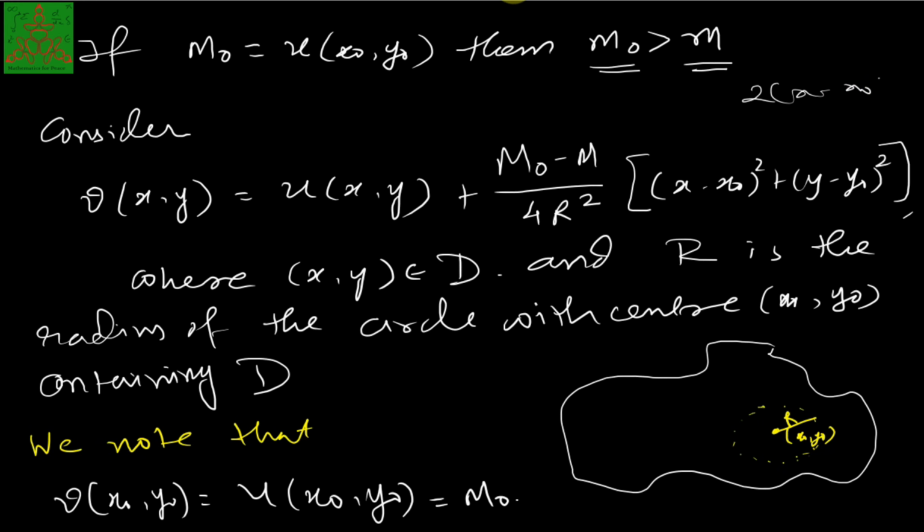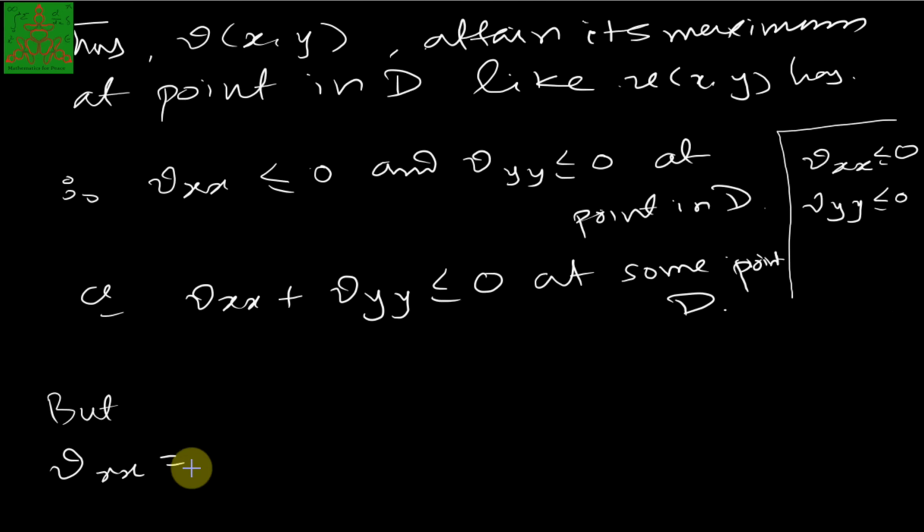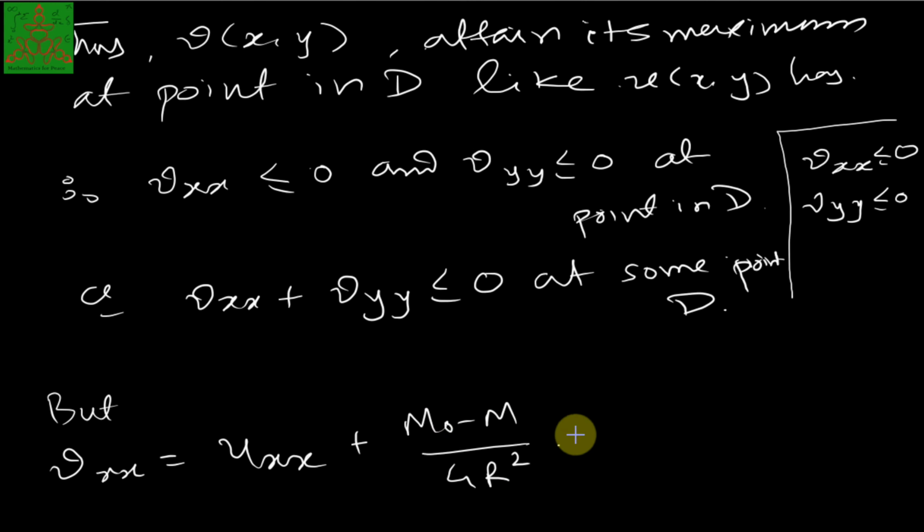So we'll have vxx is uxx plus (m minus m0) upon 4 r square into 2. So that's why it is uxx plus (m minus m0) upon 2 r square.